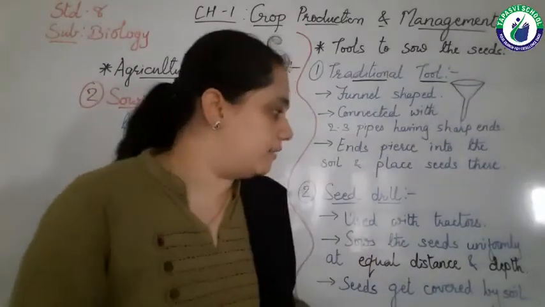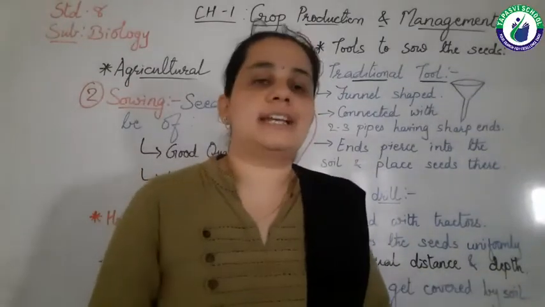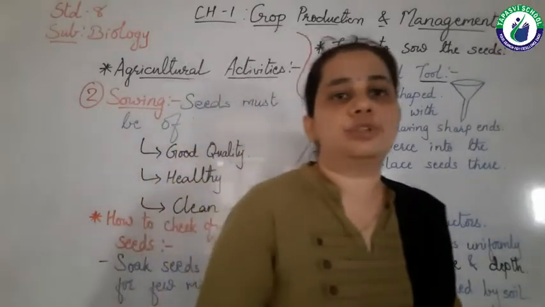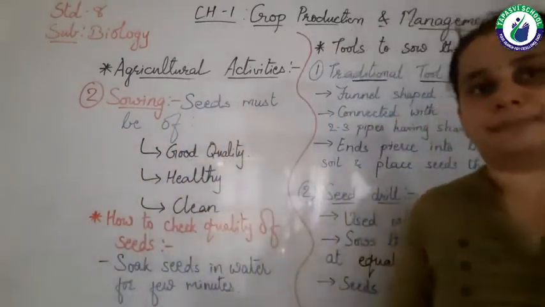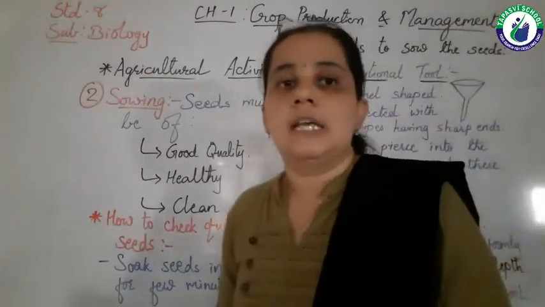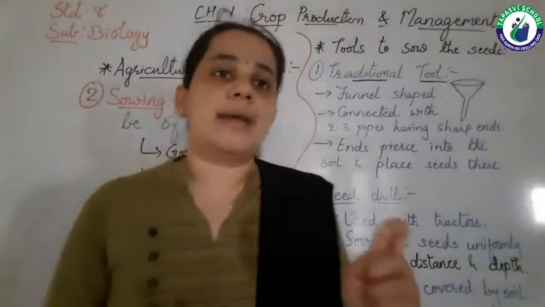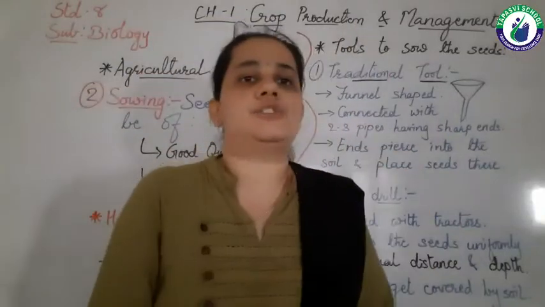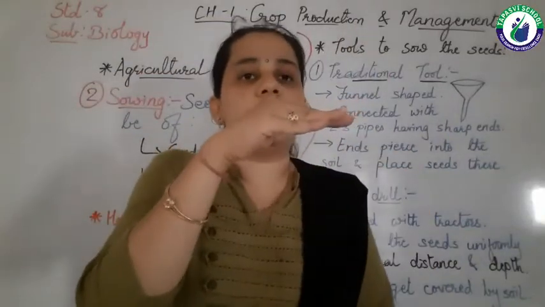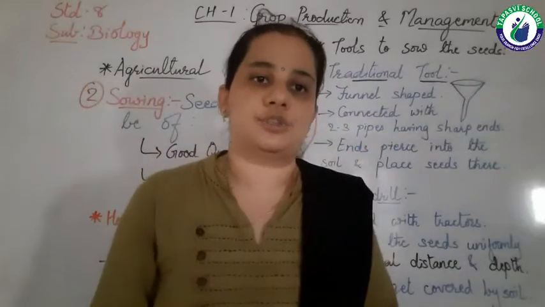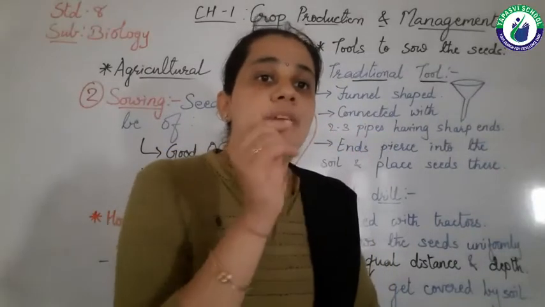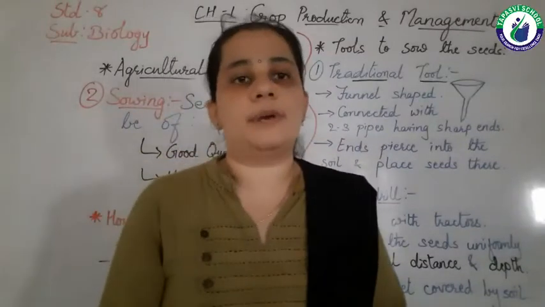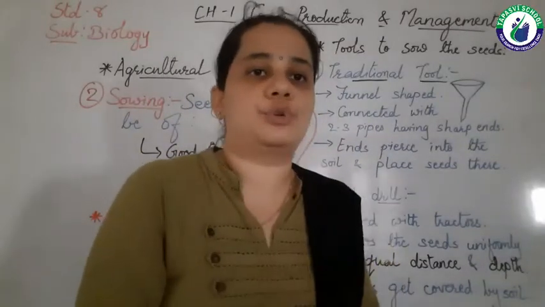And why do we have to sow the seeds at equal depth? Equal depth means what? The seeds must not be deep inside the soil, and must not be on the top of the soil. It should be a proper depth, right? So what is the meaning of proper depth here? Why do we have to do so?